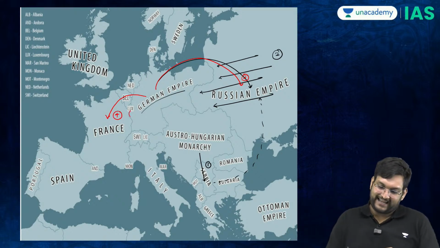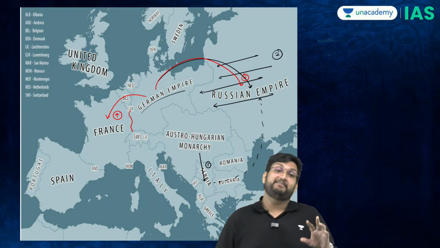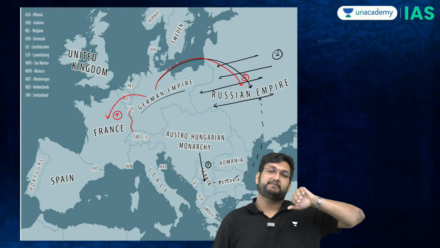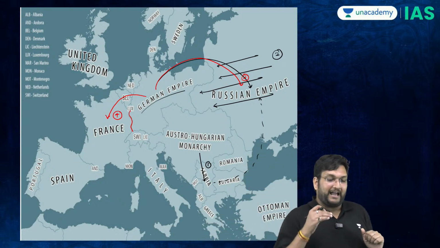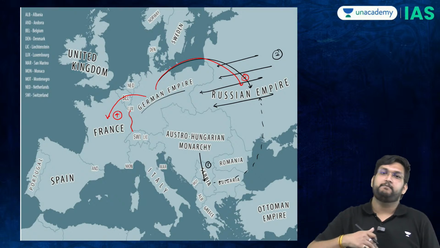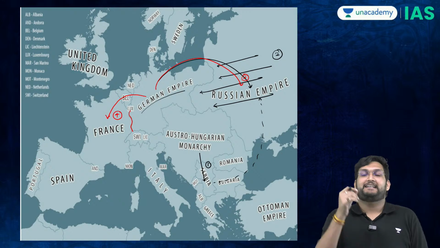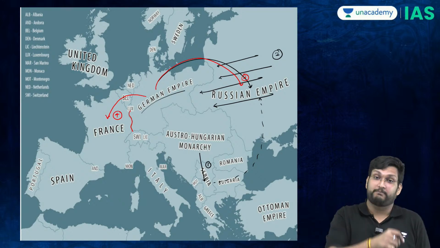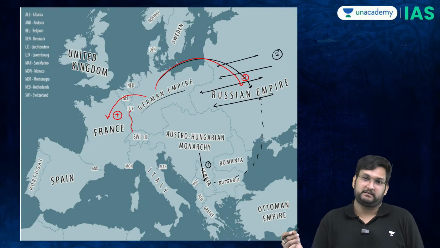Not this sector. This is the Alsace and Lorraine sector called the Maginot Line. They will not go through there. They will go via Belgium because that is a sector which is mostly open between France and Belgium. Now, as soon as the Germans enter Belgium, Belgium had a secret alliance with Britain that if something happens to Belgium, Britain will help the Belgians.